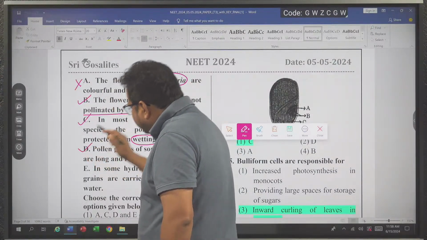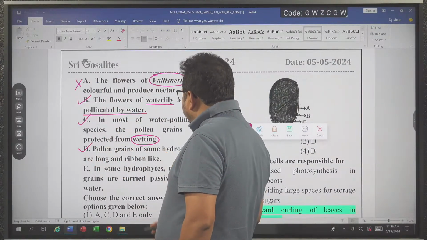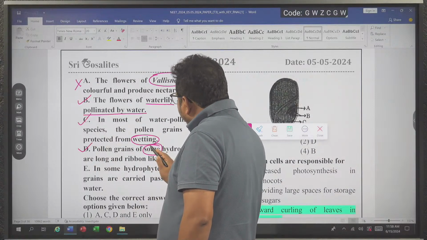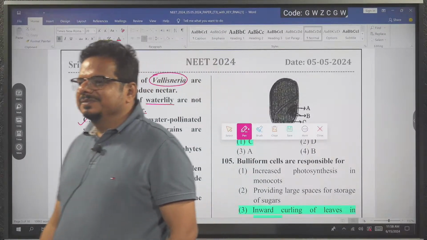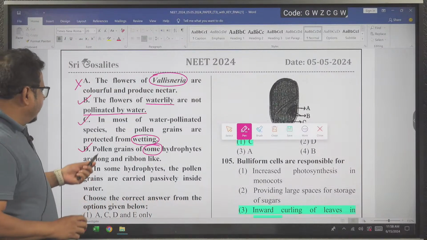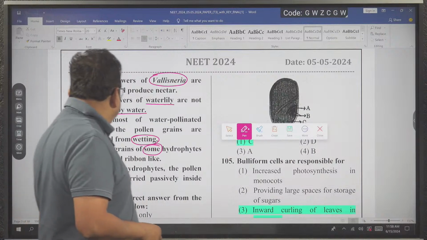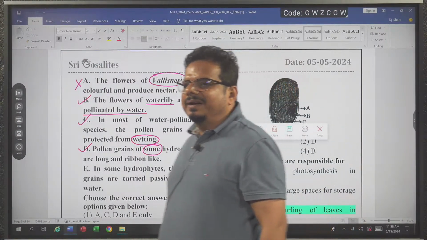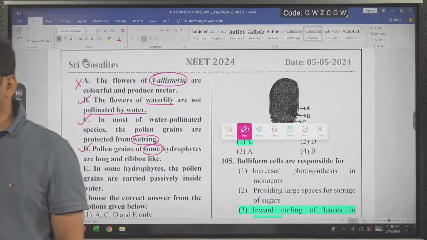It is written in NCERT, but I am asking you a question. What name will you write in place of "some"? The statement is correct. What is the name of the hydrophytes whose pollen grains are ribbon-like and long? Write the name of that hydrophytic plant.